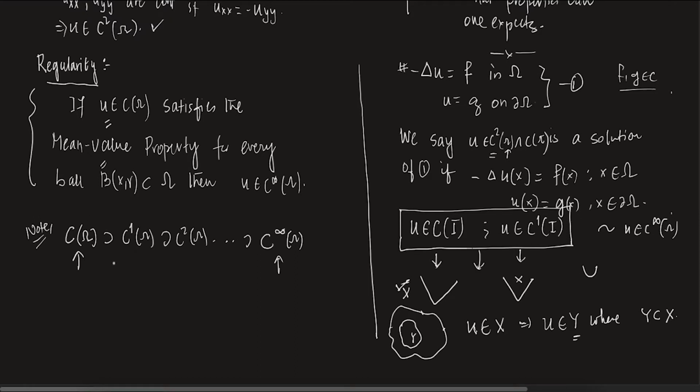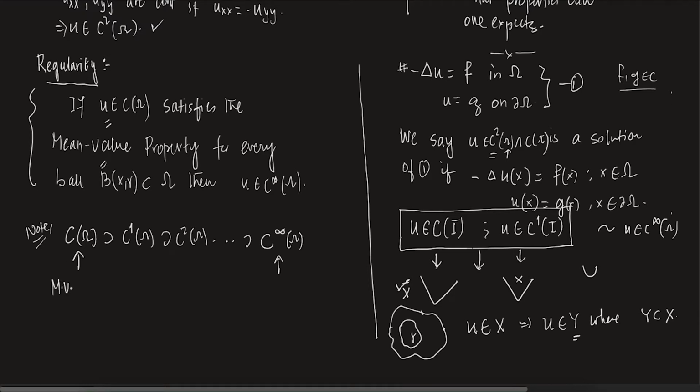So you start with a continuous function such that the mean value property holds. Please remember this, it is so important. Whenever the mean value property holds, you already know it's going to be a harmonic function, right? But we are not talking about any harmonic function here. We are just saying that you start with a continuous function that satisfies the mean value property.